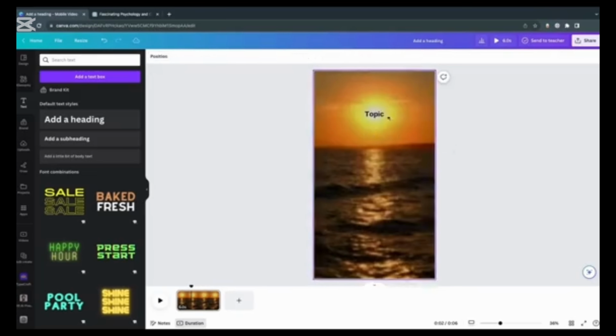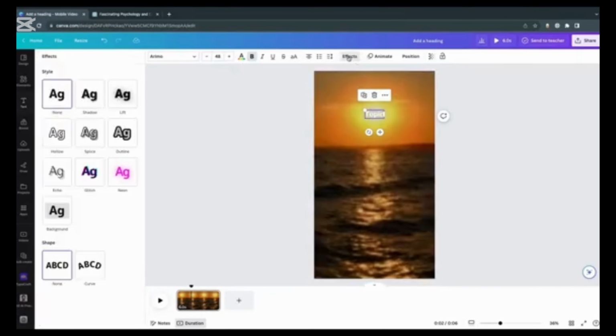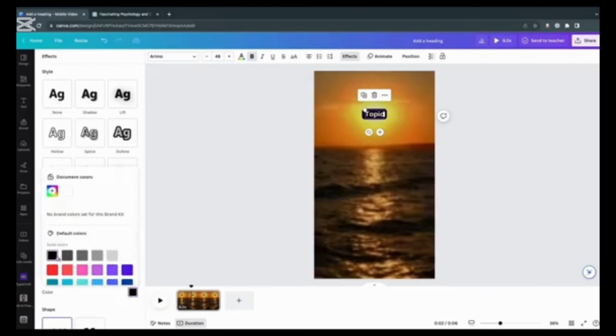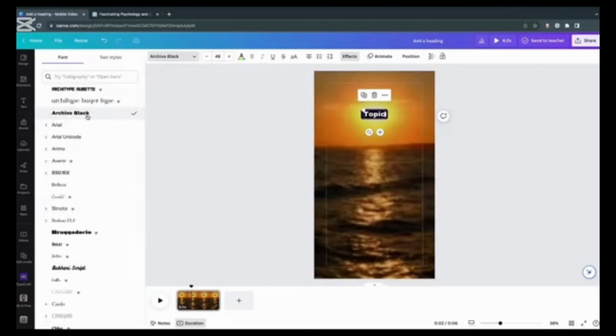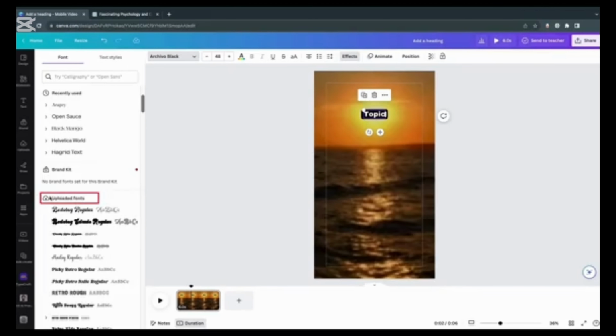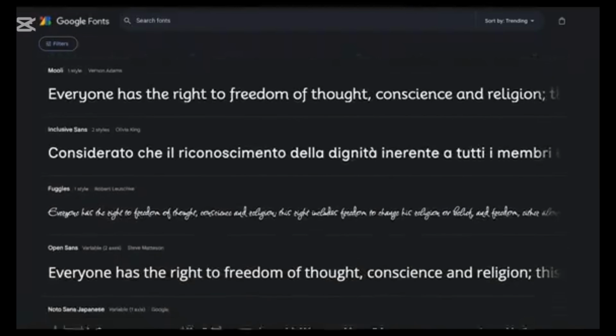Now, let's style the text. Double-click on the text to select it all. Click on Color at the top and change it to white. Add a background by clicking on Effects and then selecting Background. It usually defaults to black, but if not, just scroll down and choose black. This will be your topic text at the top of the video, so just go ahead and write topic for now. If you prefer, you can also change the font. Feel free to choose any font that suits your preferences. If you're on the Pro trial, you can even upload your own fonts or explore the Google Font Library for a wide selection for branding.